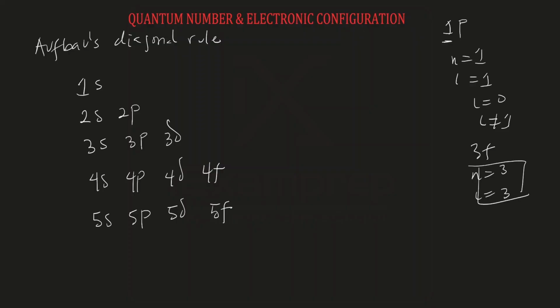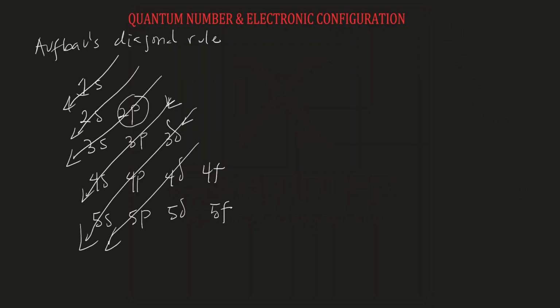Alright? So now that we have our diagram, you place some arrows, and from this Aufbau diagram rule, we can ascertain the energy associated with each orbital. So what we'll do is take the arrows one from top and move down the arrow. We'll start with the first arrow.